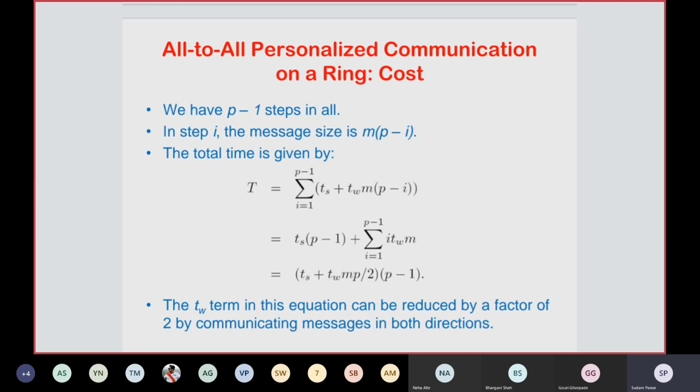The term tw is the forward transfer time. In this equation, it can be reduced by a factor of 2 by communicating messages in both directions. So this is also possible in order to reduce the communication cost. This is the equation ts plus tw m into p by 2, into p minus 1. This is the communication cost for all-to-all personalized communication on a ring network.